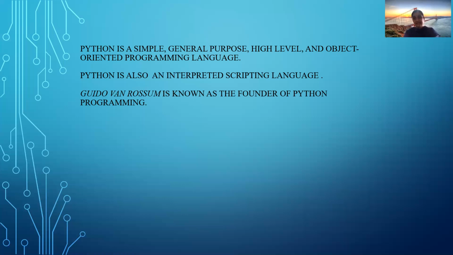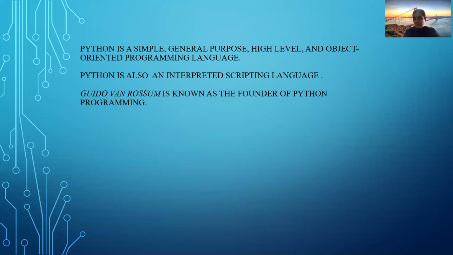So you are going to call these scripting languages. PHP is a scripting language. JavaScript is a scripting language. Ruby is a scripting language. And here Python is also a scripting language. Then who is the founder of Python? Guido van Rossum is known as the founder of the Python programming language.